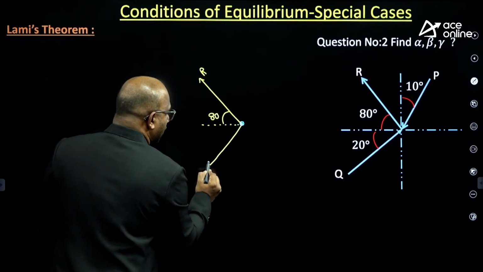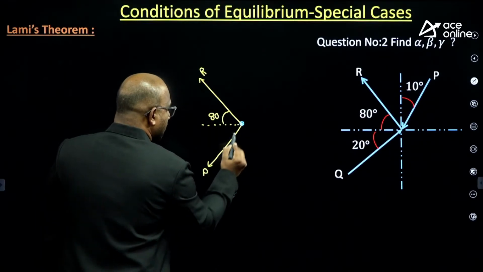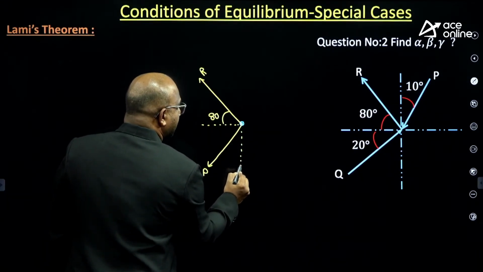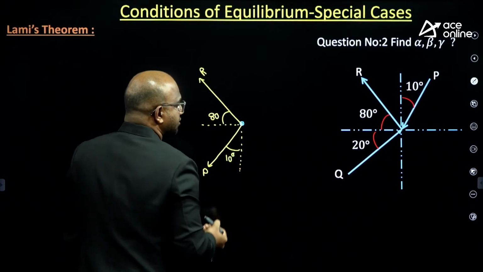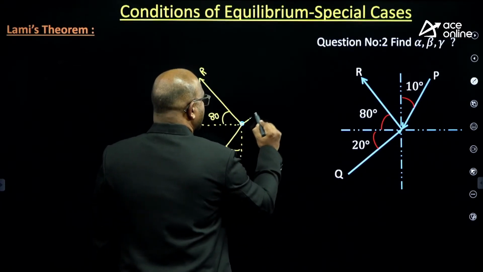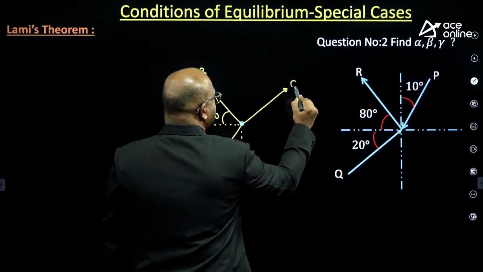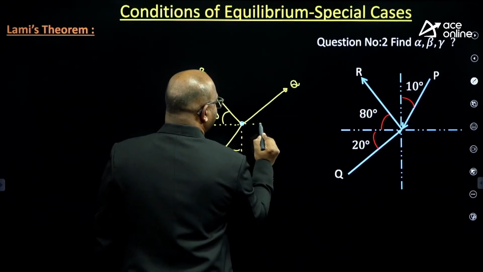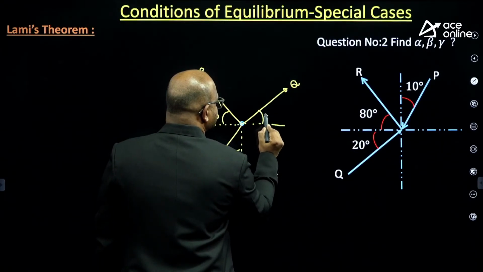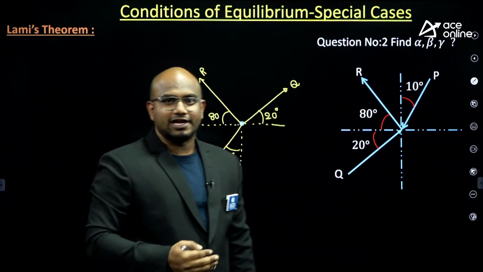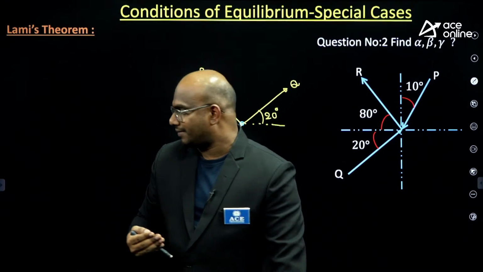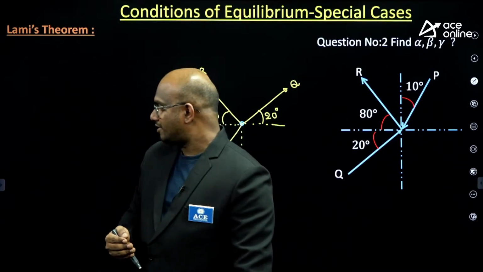Next, P. I can send it outward, guys. How much is P making with respect to vertical? 10 degrees. Next, Q. How much is Q making with respect to horizontal, guys? 20 degrees. Now everything is ready. Now let me come to the Lami's format, guys.